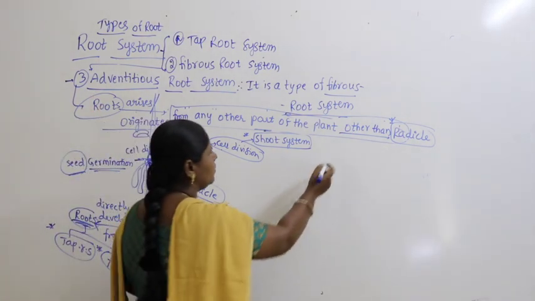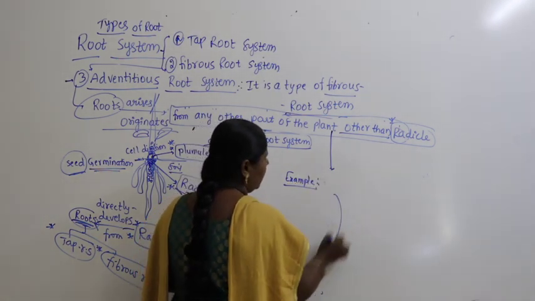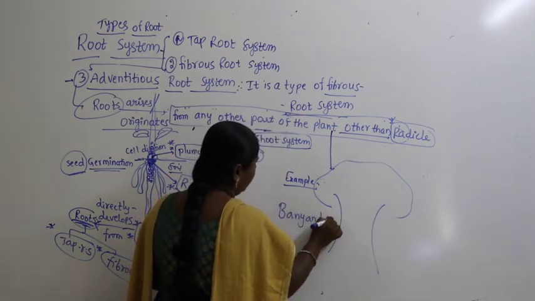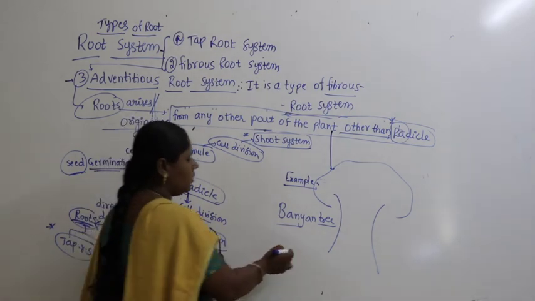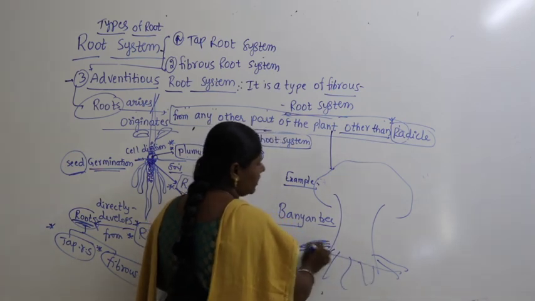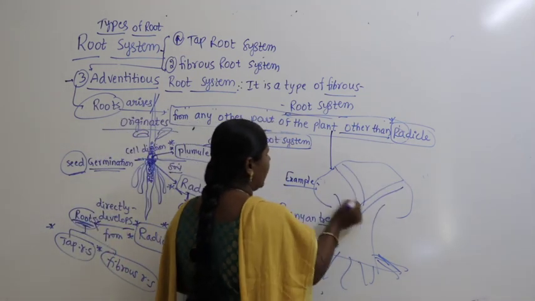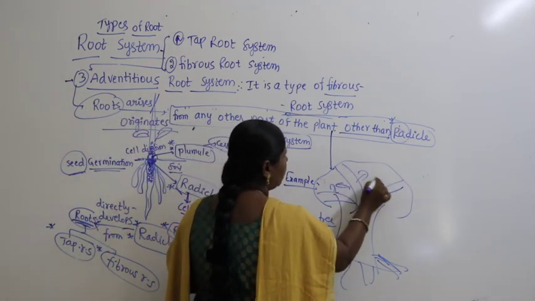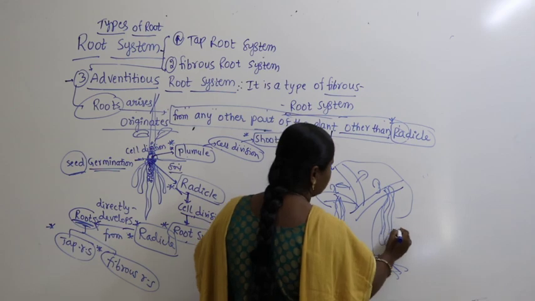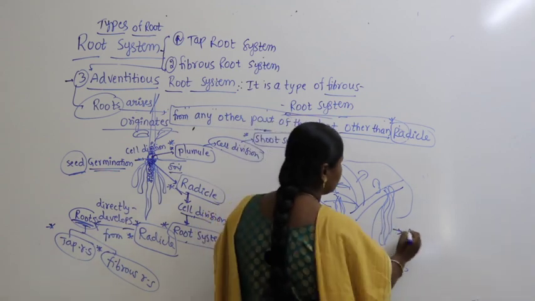Now to know the adventitious root, let us take an example. If you take adventitious root, guys, you might have seen the banyan tree. Everybody is very familiar with the banyan tree, right? So in the banyan tree, down also branch roots will be there. Aerially also you can see some roots. If you observe carefully, from the branches of the banyan tree you can see some hangings. These hangings are called adventitious roots.